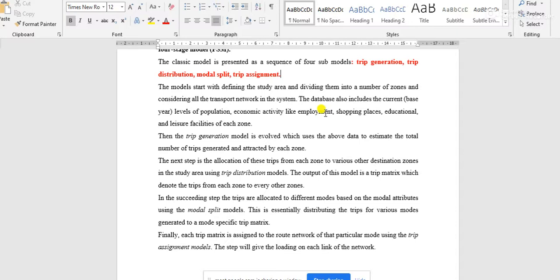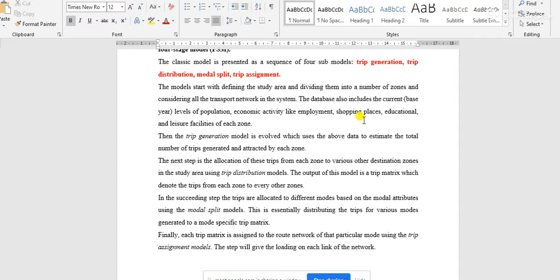And in those surveys, we have to collect data such as the population data and the economic activity in that specific study area. Those kinds of data may be employment characteristics, the shopping places, educational sectors, and where those points are in that study area.